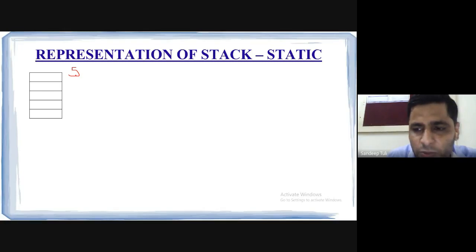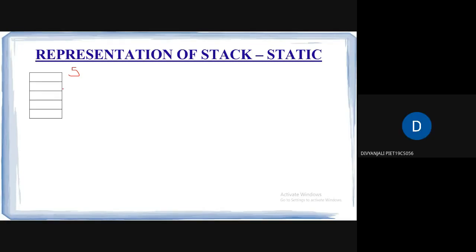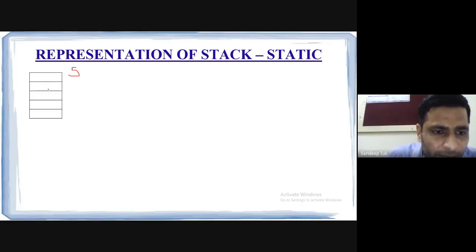Okay. Everyone needs to speak. कोई एक ही बंदा नहीं बोलेगा, सबको बोलने की जरूरत है. So this is a static stack. This is a static implementation, and we are using an array, and the size of the array is 5. Okay. So now, initially, say this is a stack. Initially it is empty. This is an empty stack.